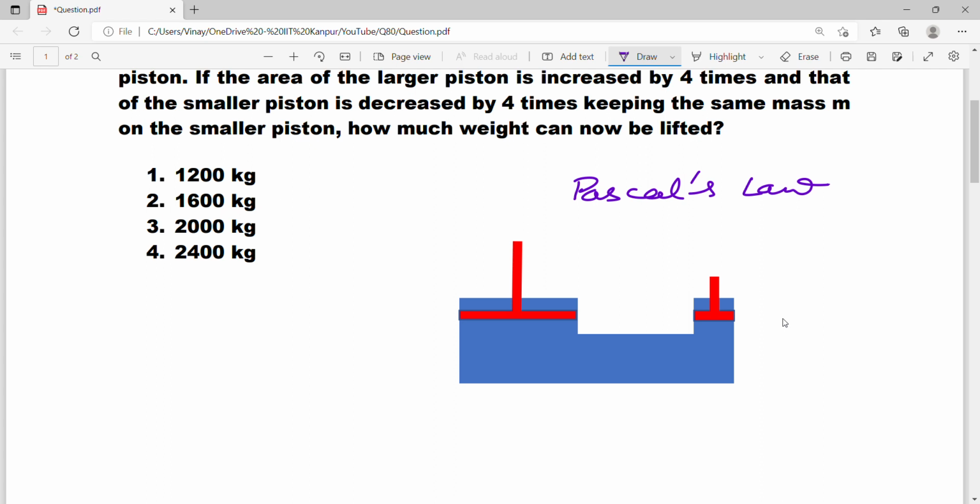Pressure at every point in the fluid is the same at the same level. If this is the datum and you are at height h, then at every point at height h, pressure is going to be the same. Similarly, this is also height h, pressure here is going to be the same.